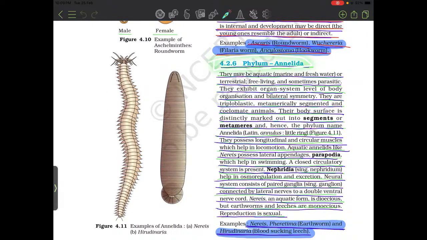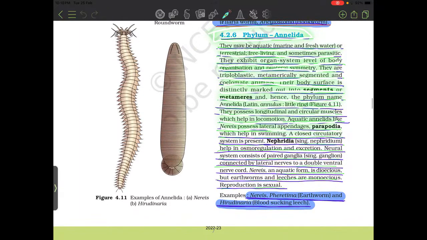4.2.6 Phylum Annelida. They may be aquatic, marine or freshwater, or terrestrial, free living, and sometimes parasitic. They exhibit organ system level of body organization and bilateral symmetry. They are triploblastic, metamerically segmented and coelomate animals. Their body surface is distinctly marked out into segments or metameres, hence the phylum name Annelida, from Latin annulus, meaning little ring. They possess longitudinal and circular muscles which help in locomotion. Aquatic annelids like Nereis possess lateral appendages, parapodia, which help in swimming.